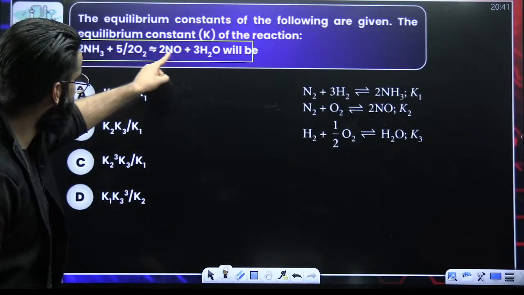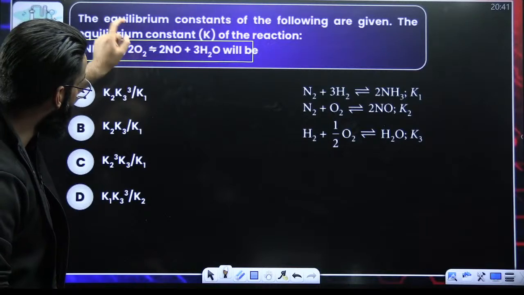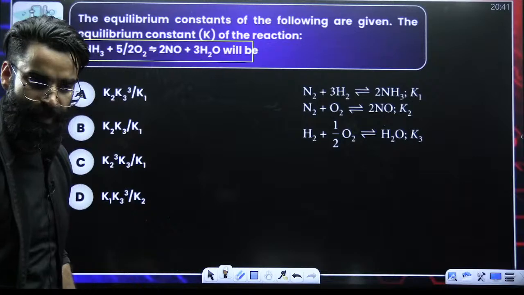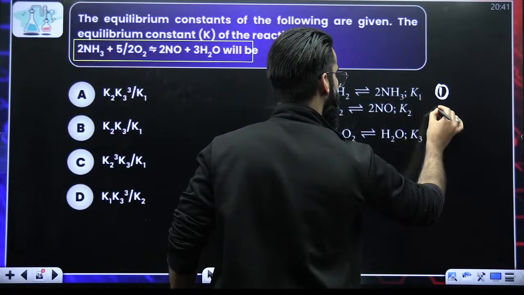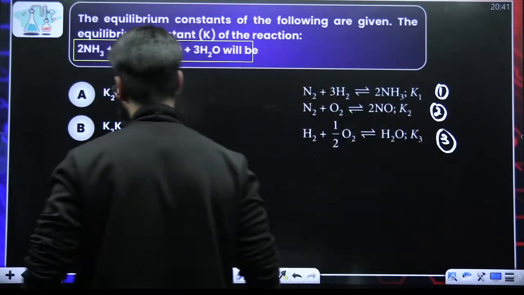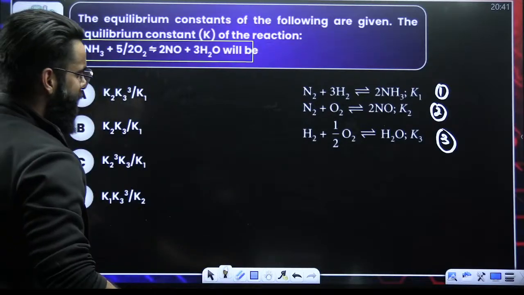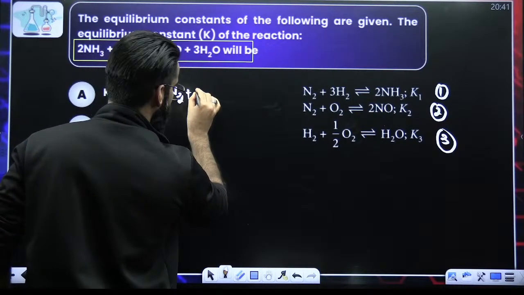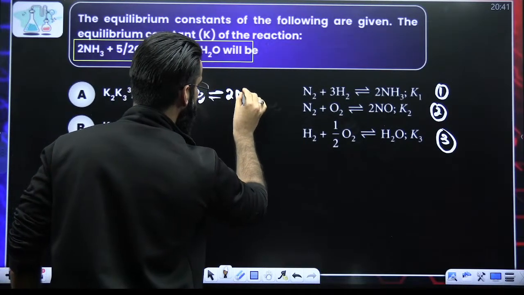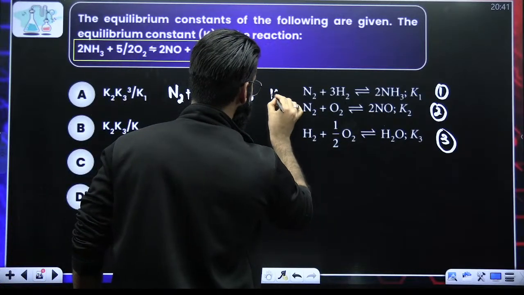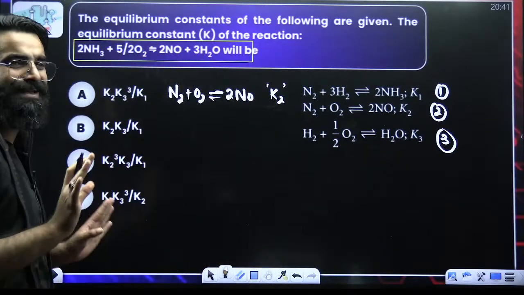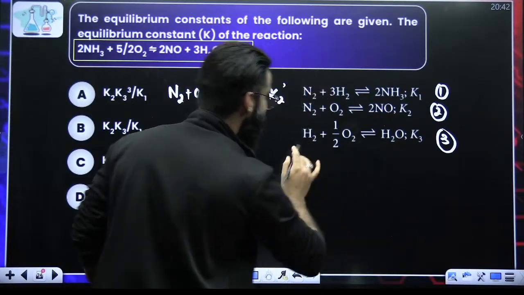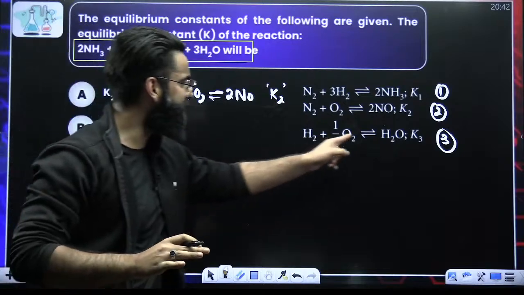Now the reaction whose equilibrium constant is to be calculated, you are supposed to make that reaction out of those reactions whose equilibrium constant is given. Let me call this reaction number 1, this reaction number 2, and this reaction number 3. Let me write the second reaction as such, N2 plus O2 gives 2 times NO, whose equilibrium constant is K2. Let me multiply the third reaction by 3.